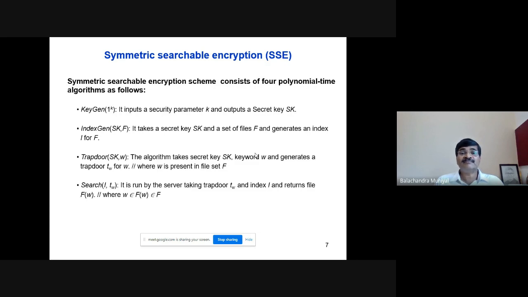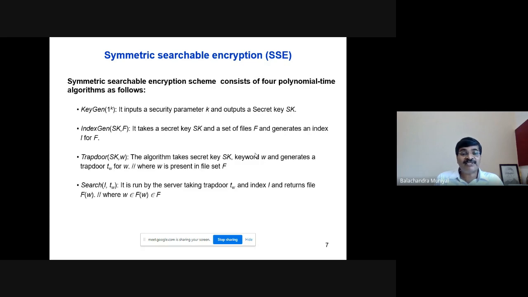The last algorithm is the search operation, Search(I, Tw). It is run by the server, taking the trapdoor Tw, which is nothing but the encrypted keyword, and the index I. As I told you, the index is a 2-dimensional table containing at least 2 fields. The first field represents the file ID and the second field represents the keywords present in the corresponding files.